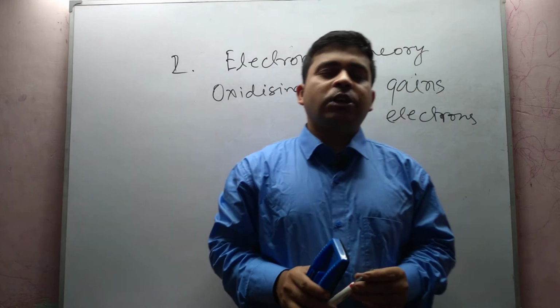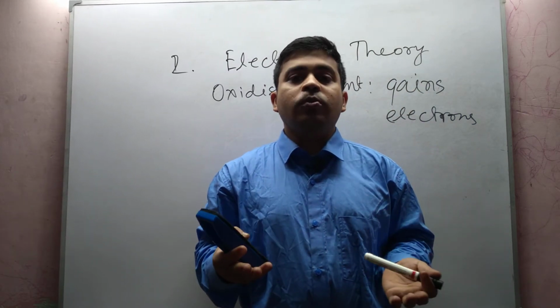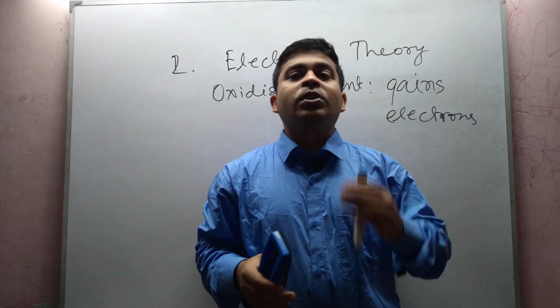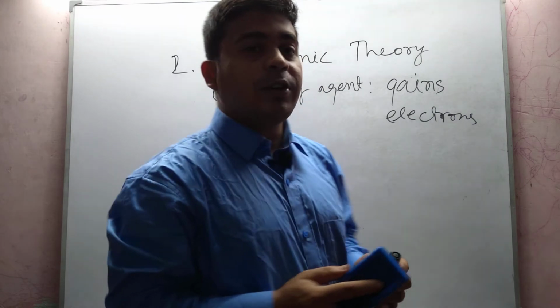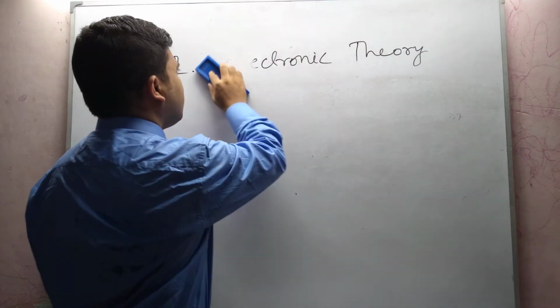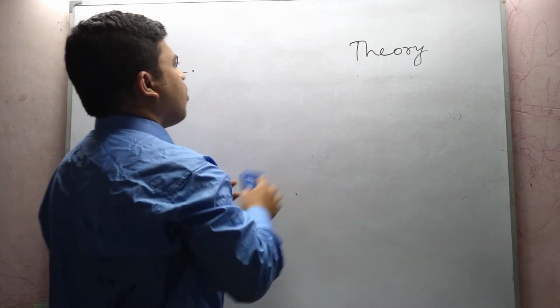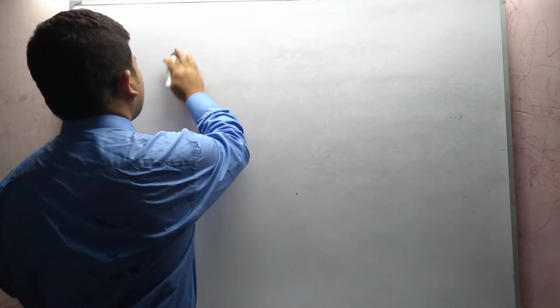Right now we start the next theory. Our third theory is the oxidation number method to determine oxidation and reduction. It is the third point.